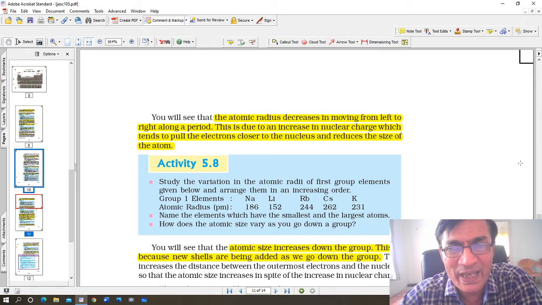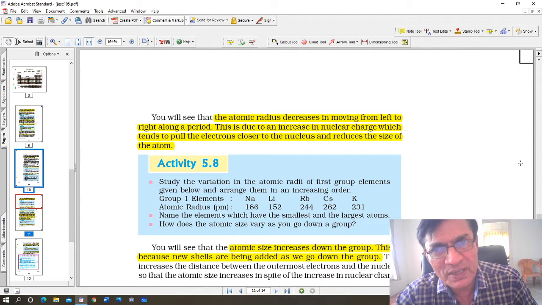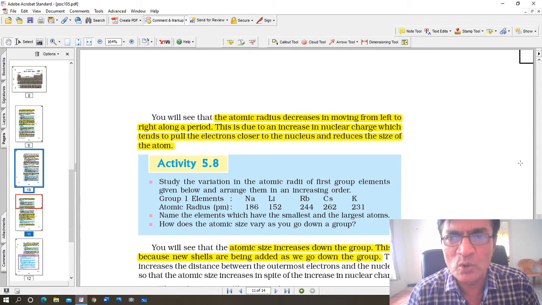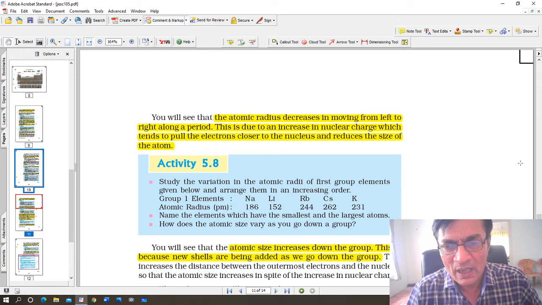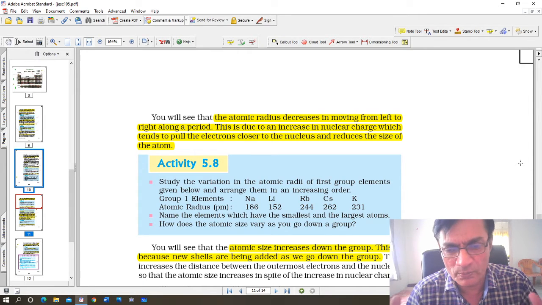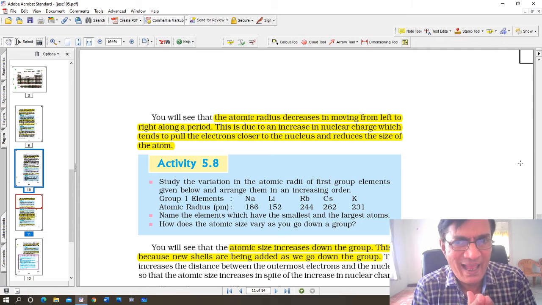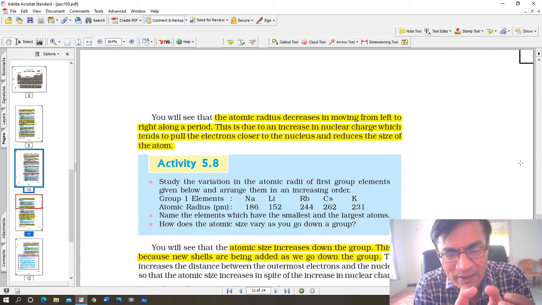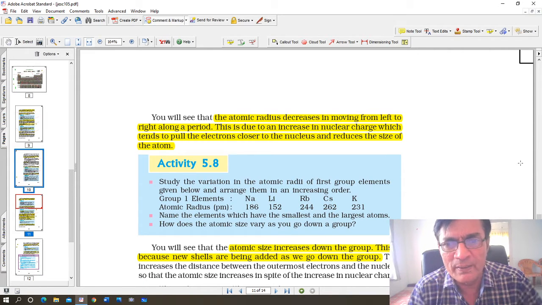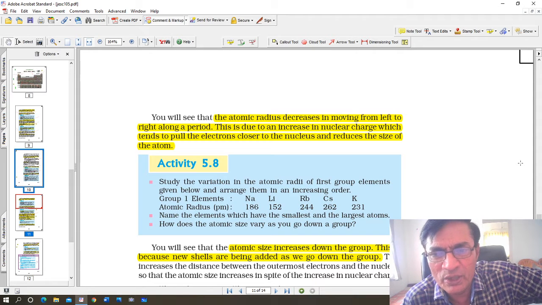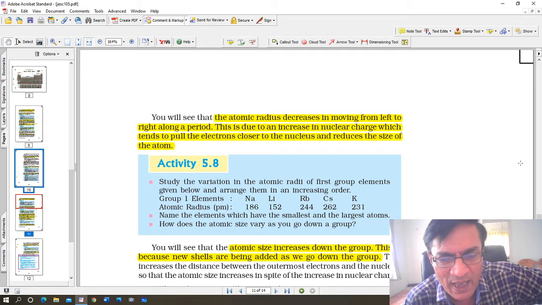This is due to an increase in the nuclear charge, that is, the number of protons in the nucleus increases. That is, the positive charge increases, and the number of electrons also increases in the outermost orbit. So the electrostatic force of attraction between the protons and electrons increases, as a result of which the atomic radius shrinks a little bit. This is due to an increase in nuclear charge, which tends to pull the electrons closer to the nucleus and reduce the size of the atom.